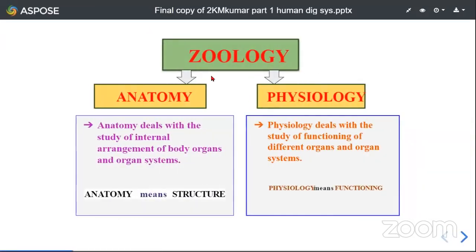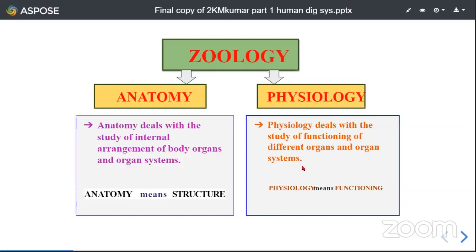So here, this is zoology. Let us recall the definitions of the two terms. One is anatomy, another one is physiology. Now students, anatomy is a branch of science which deals with the study of internal arrangement of body organs and organ systems. Whereas physiology is also a branch of science which deals with the study of functioning of different organs and organ systems.